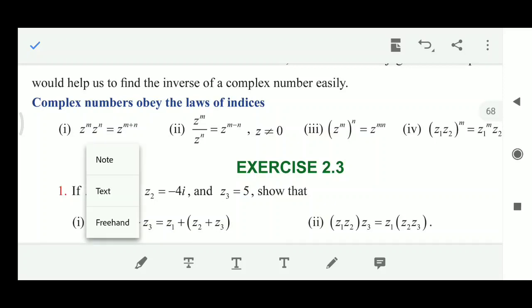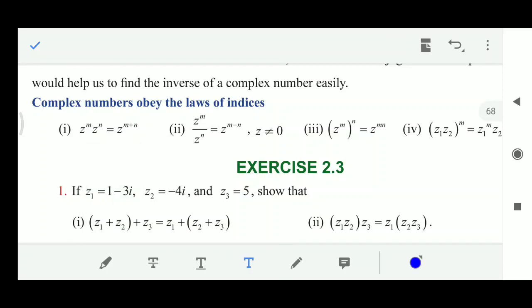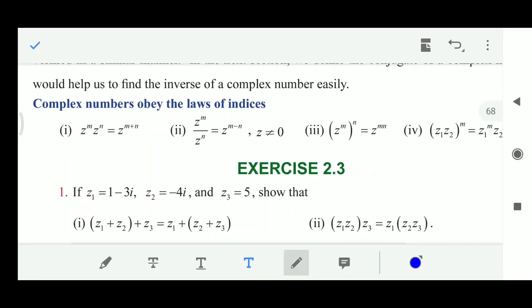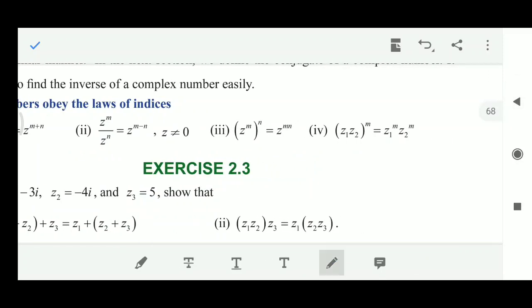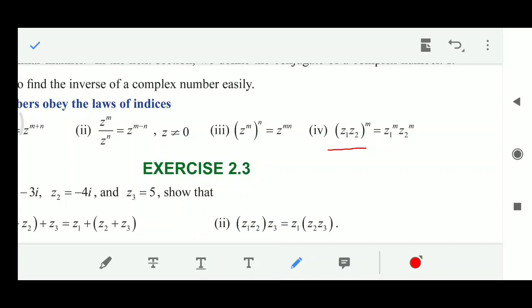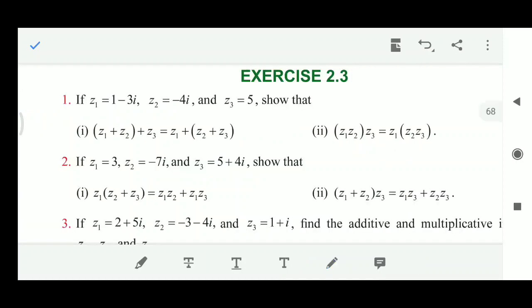Complex numbers also obey the laws of indices. Here z power m into z power n is equal to z power m plus n. The second one is z power m by z power n is equal to z power m minus n. The third one is (z power m) whole power n gives z power m into n. Then the fourth is (z1 into z2) whole power m is equal to z1 power m into z2 power m.